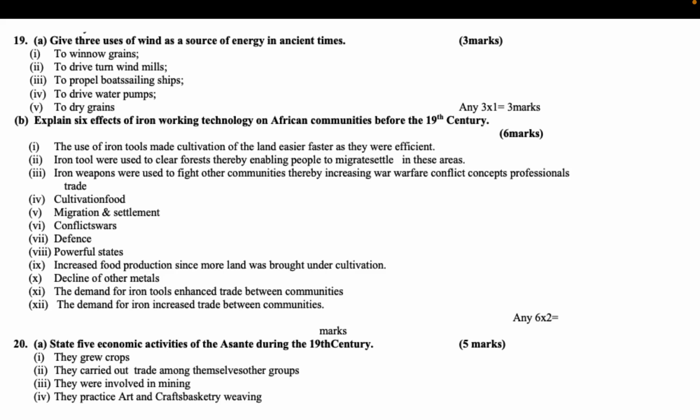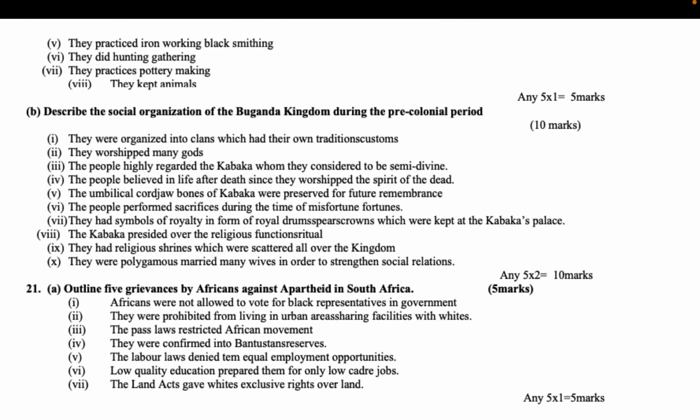A. State 5 economic activities of the Asante during the 19th century. 5 marks. They grew crops. They carried out trade among themselves and with other groups. They were involved in mining. They practiced arts and crafts, basketry and weaving. They practiced iron working, blacksmithing. They did hunting and gathering. They practiced pottery making. They kept animals. Any 5x1 equals 5 marks.